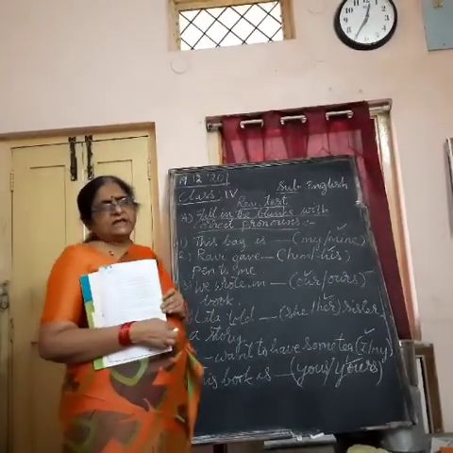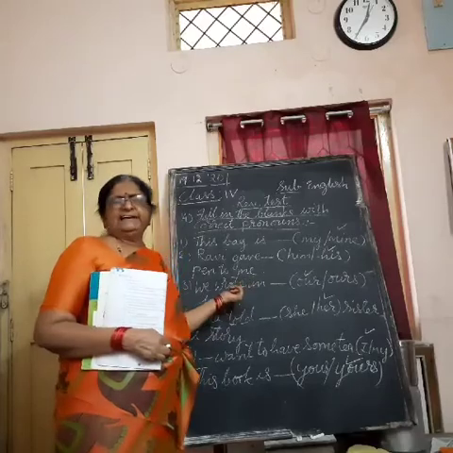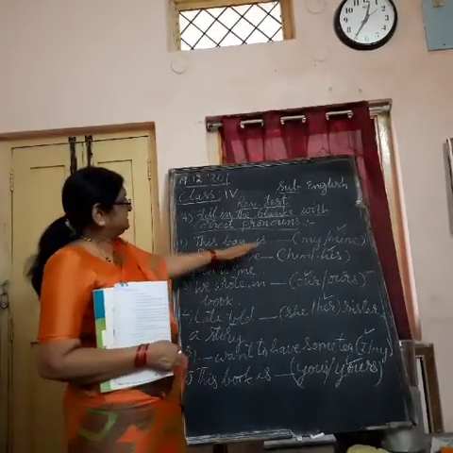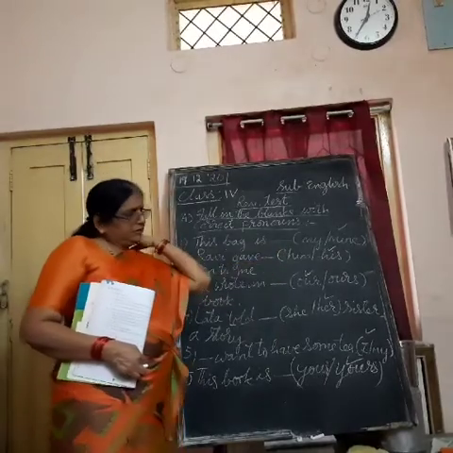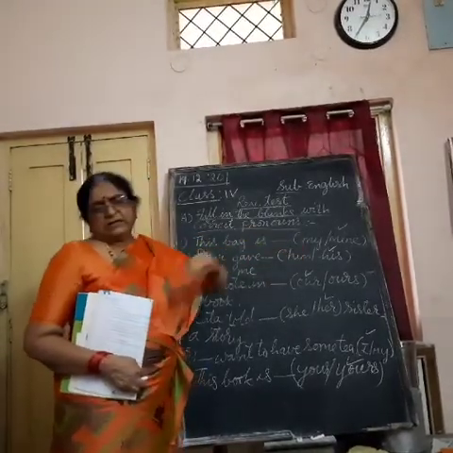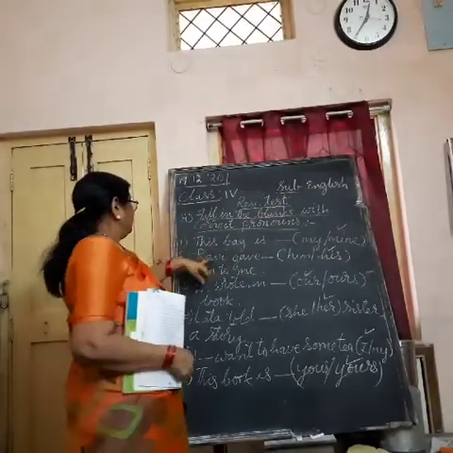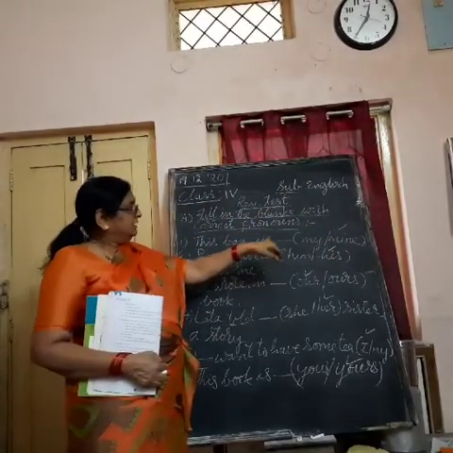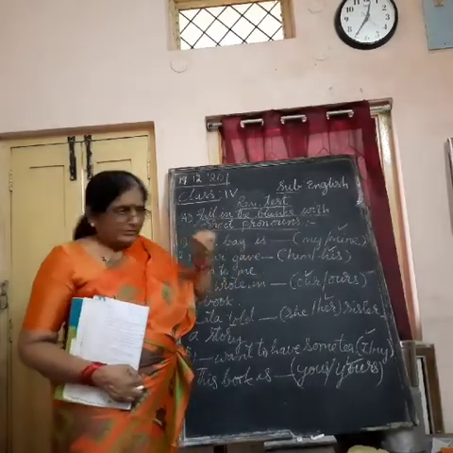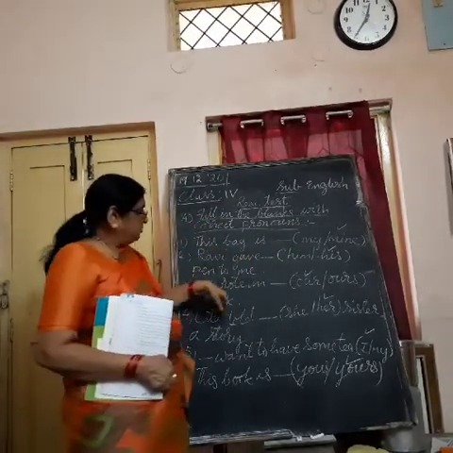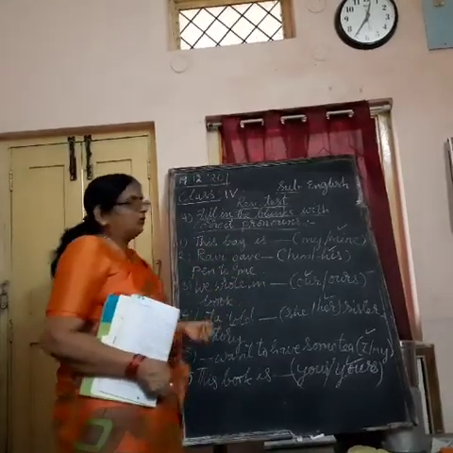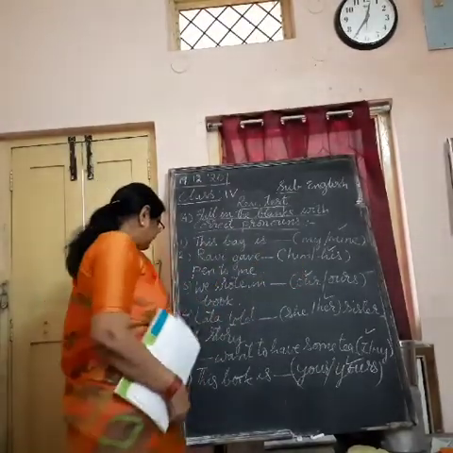Understand? If it is an animal or bird, you can take it as it. So for persons, my, accordingly you have to check. This bag is mine. We can't say mine is right. Ravi gave his pen to me, not him pen to me. Ours book is wrong. Our book is the right answer.